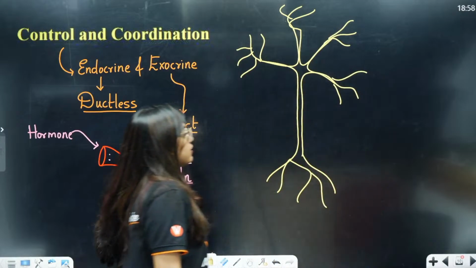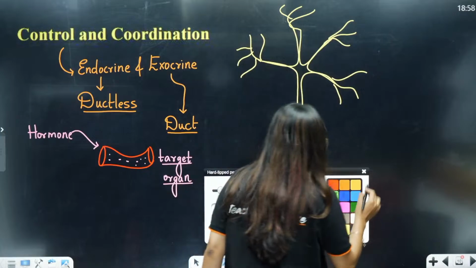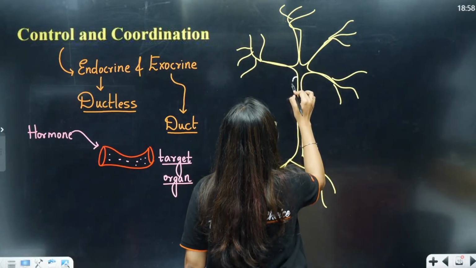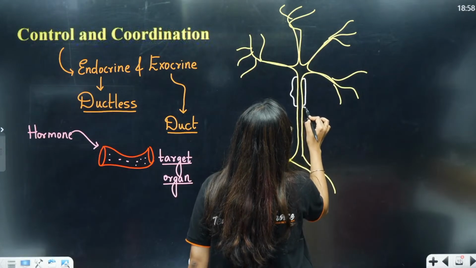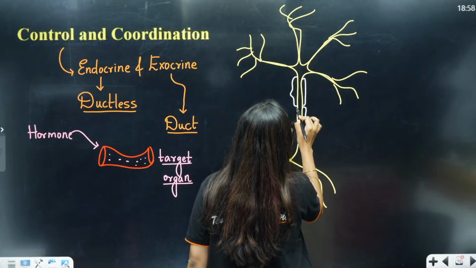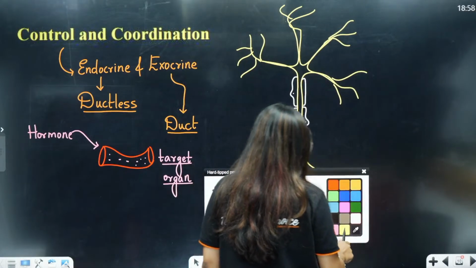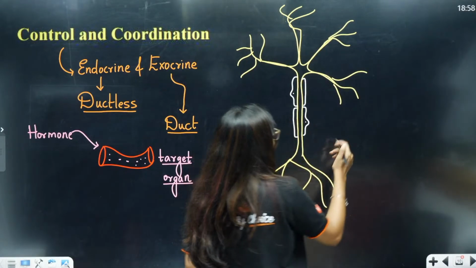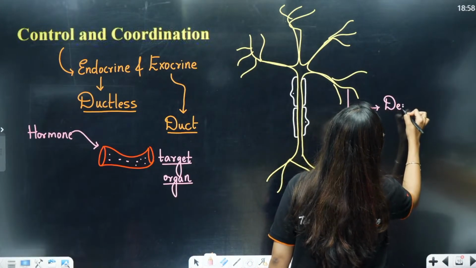Okay, these are your dendritic cells. Now, imagine students, let us start labeling it. Before that, let me draw something called your myelin sheath or your Schwann cells. Okay, now I have just drawn two. Okay, so this is your neuron structure. Now I told you these branches are called your dendrites.